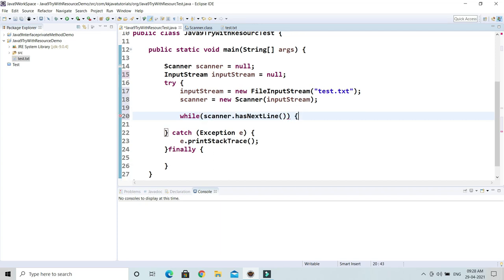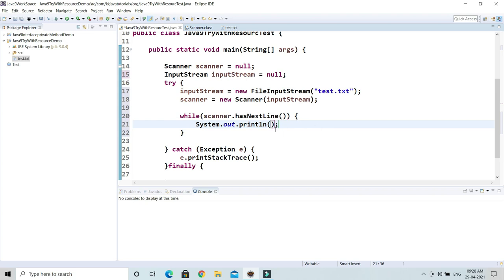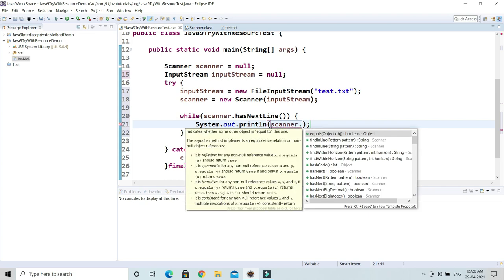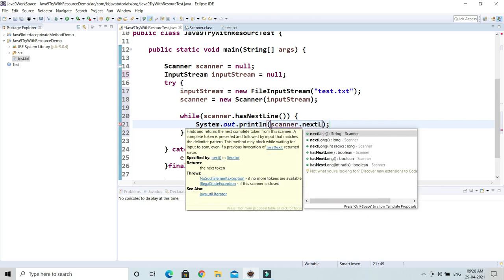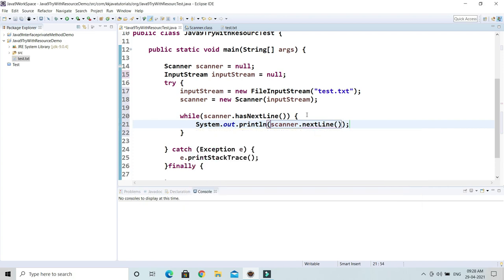Now I'm using a while loop, and I'm just going to print each line, right? So here I will use scanner.nextLine. It will read every line. In one iteration it will read one line.